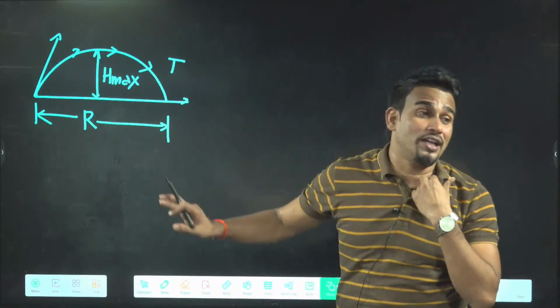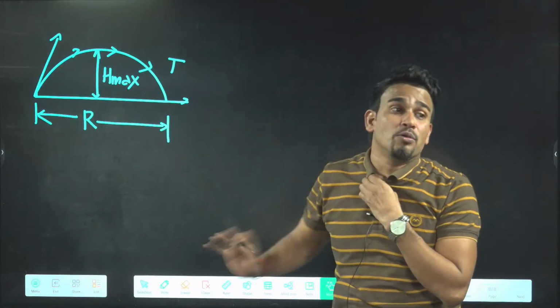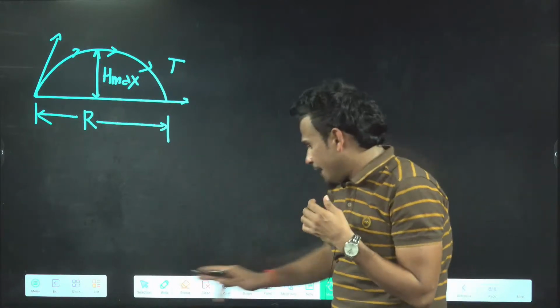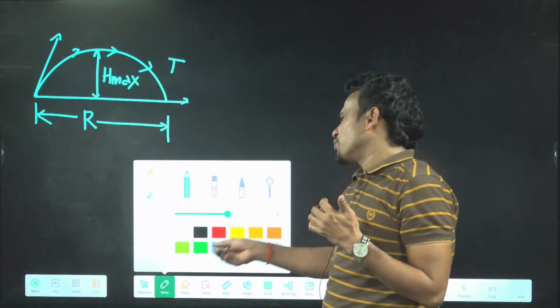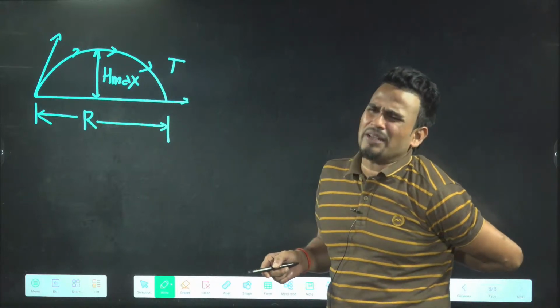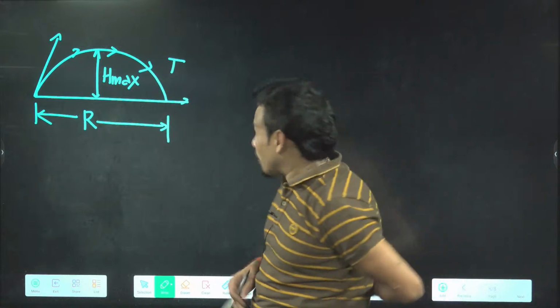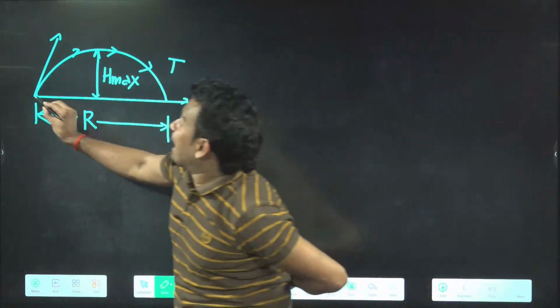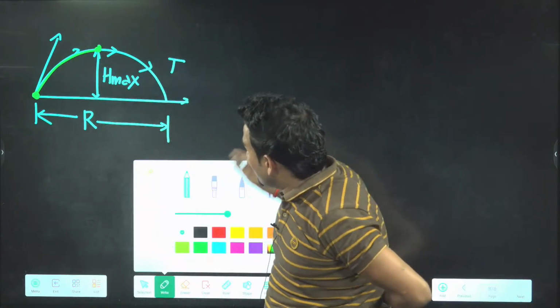Derivation is important. It will give you a little more understanding of what motion is actually happening. Sir, the speed of the projectile at maximum height is u cos theta. But tell me the time of flight now. So first, I will find the time from the start to H max.